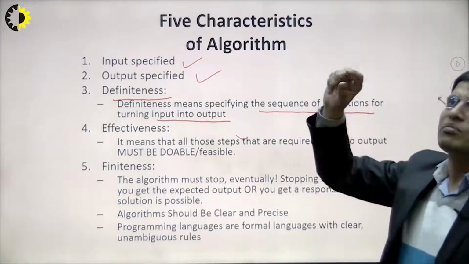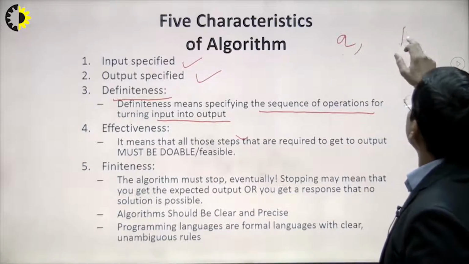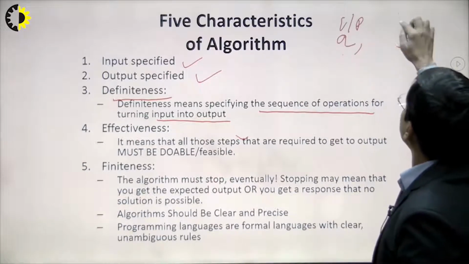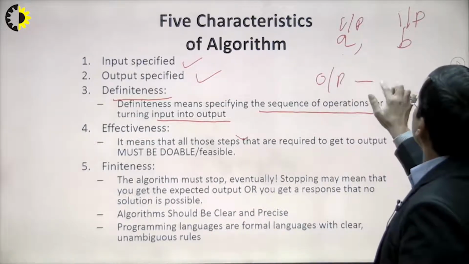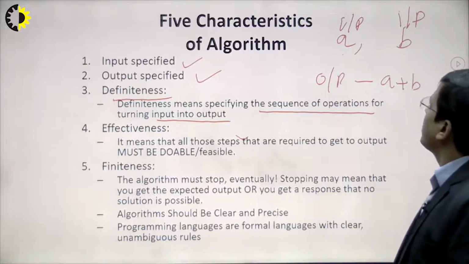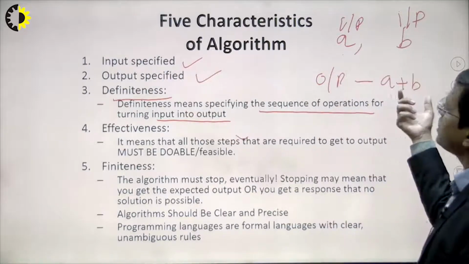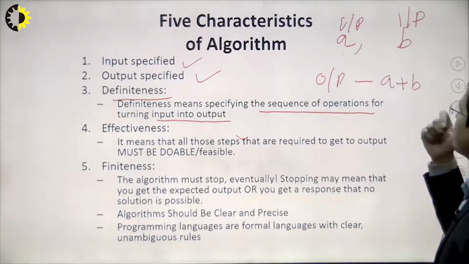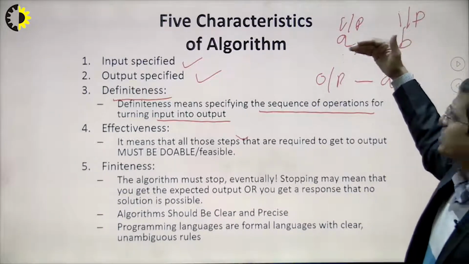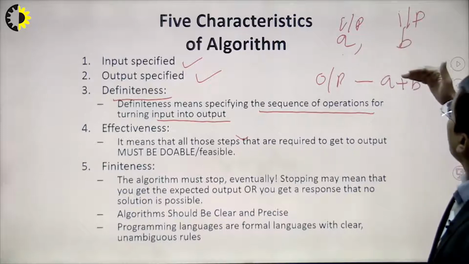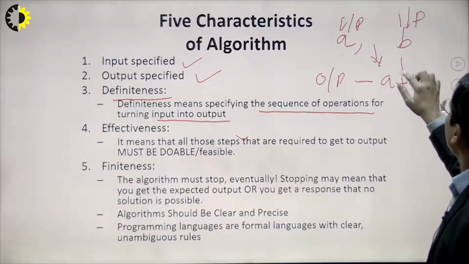Suppose I'm going to take the addition of two numbers. The inputs are A and B, and my output is A plus B. So what exactly are we trying to do? We have an input that is specified and an output that is already specified, which gives the addition of these two numbers. That means we are taking some steps to calculate A plus B. So basically we need some operations, and here addition is the operation.